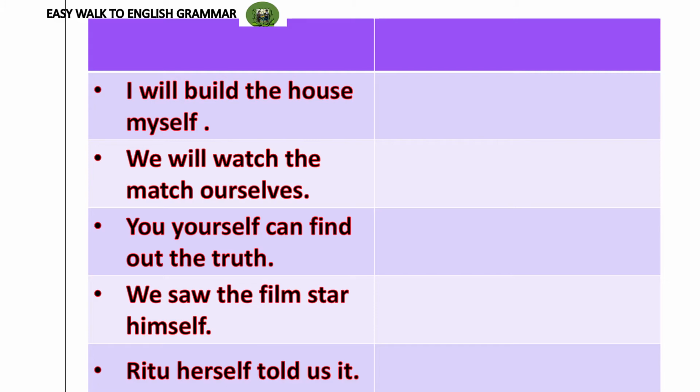Next, the fourth sentence: we saw the film star himself. Ritu herself told us it. These self-added words that we use to add force to the action of the subject, what are they called in English? They are called emphatic pronouns.